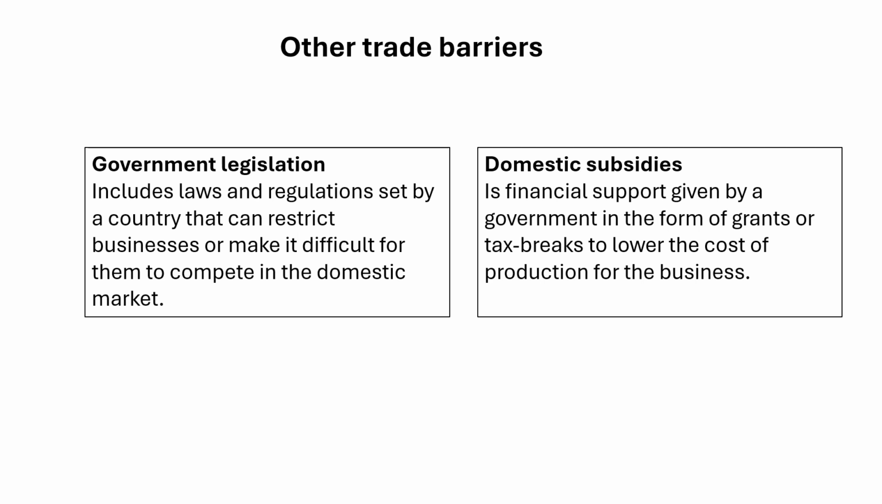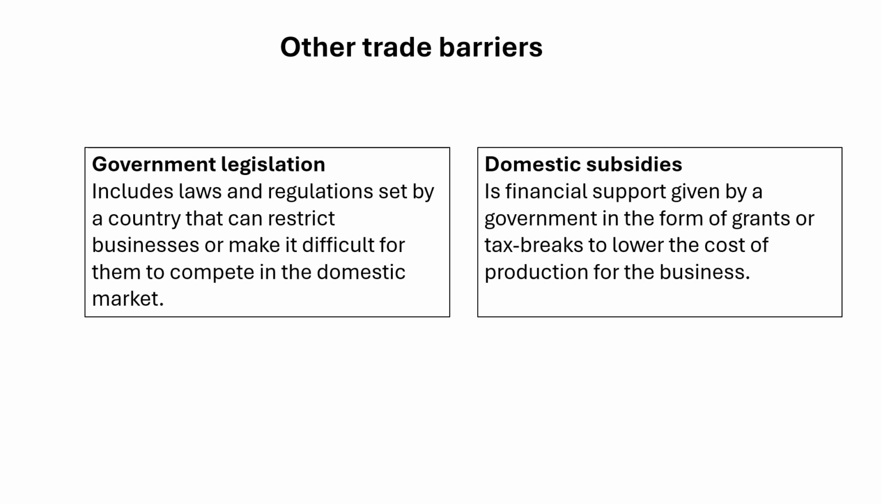Government legislation refers to laws and regulations set by a country to control or limit trade. This can include complex product standards, safety regulations, or licensing requirements that foreign businesses must meet to sell goods in that domestic market. These rules can act as barriers by making it difficult or expensive for foreign businesses to comply, indirectly reducing imports.